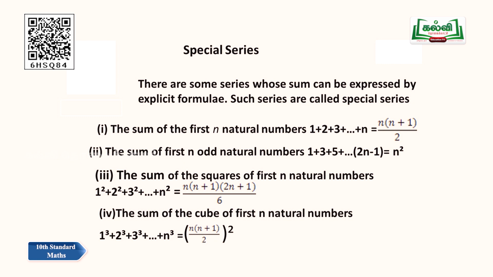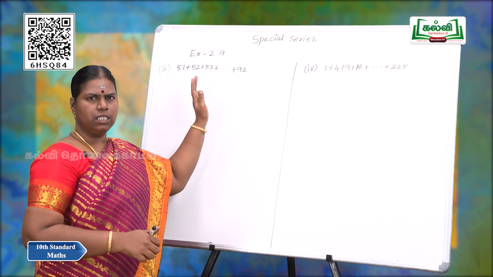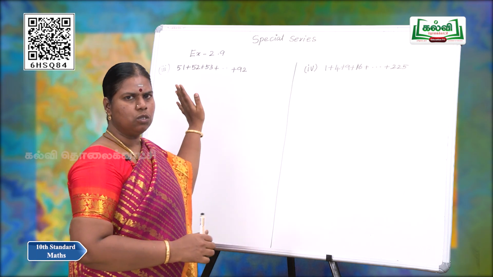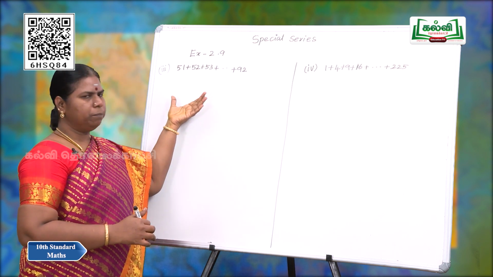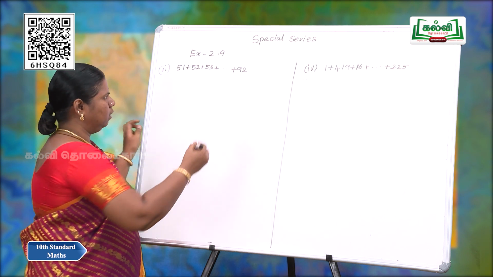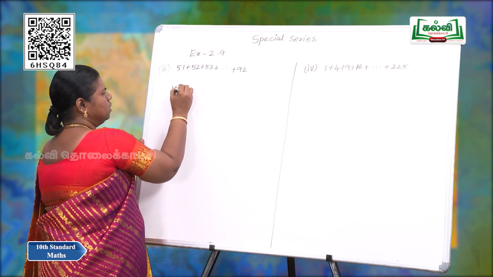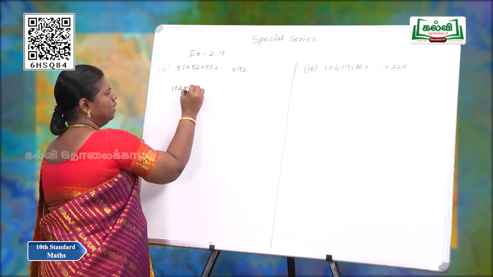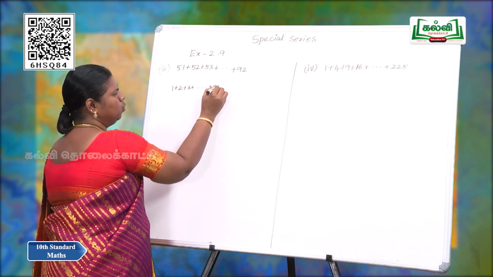We will do the third subdivision. The given question is 51 plus 52 plus 53 and so on up to 92. Here the expression is not from the beginning. So, we have to make it from the beginning and subtract the unwanted numbers. Here 1 plus 2 plus 3 and so on plus 92.